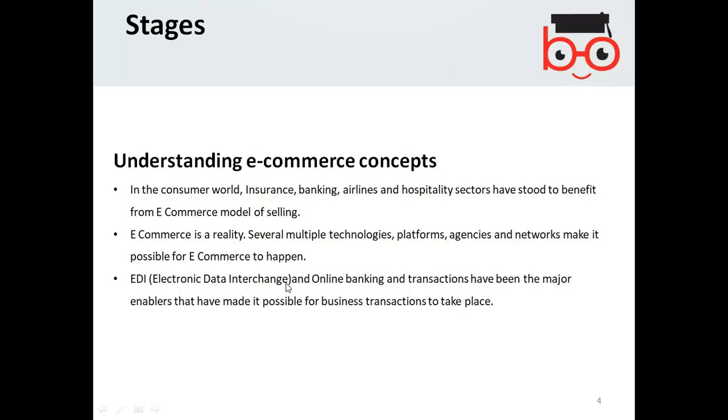Electronic data interchange and online banking and transactions have been the major enablers that have made it possible for business transactions to take place. So online banking and electronic data interchange have become the reason for electronic commerce. After the introduction of those transactions, electronic commerce has emerged.